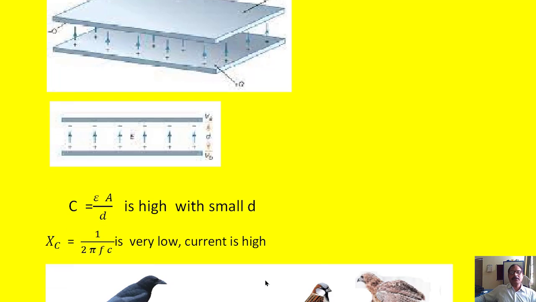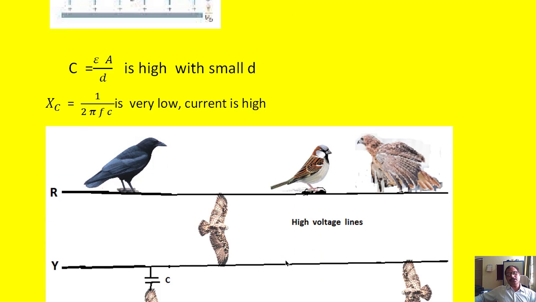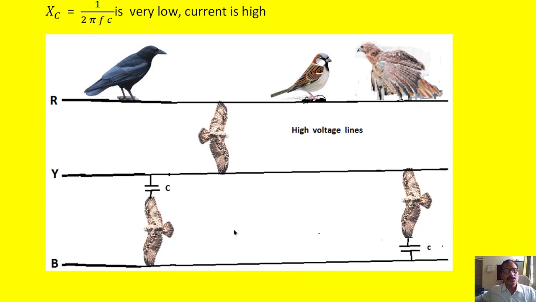Now let us apply this phenomenon to the present situation. These are the three phase high voltage lines R, Y, B. The voltage across these lines may be 133 kV, or simply 33 kV, or any high voltage.